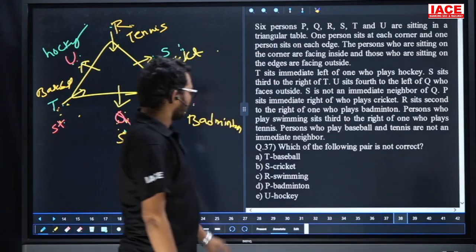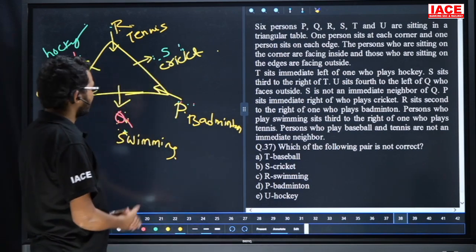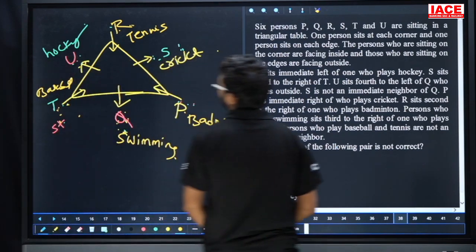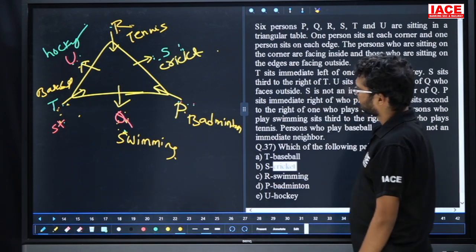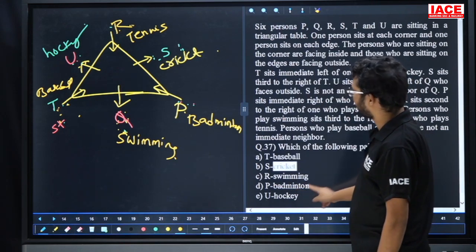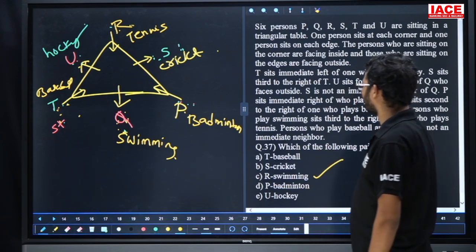Question number 37. Which of the following pairs is not correct? T, baseball, this one is correct. S, cricket, correct. R, swimming, this one is wrong. Not correct means the answer is Option C.